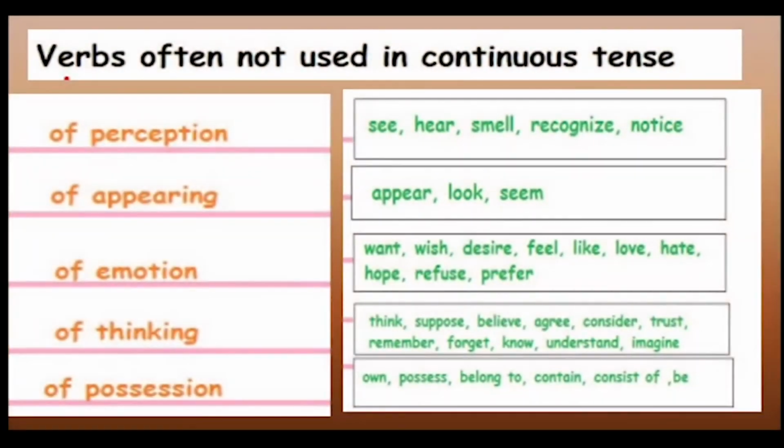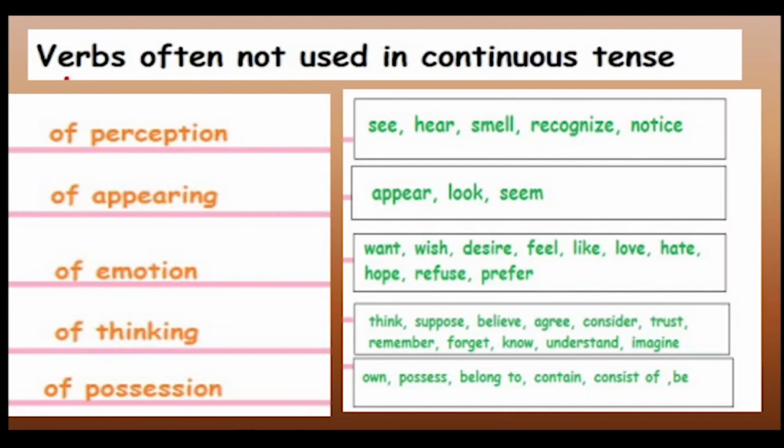Now, this is very important. There are a few verbs wherein you can never use the ing form. That is, you can never write the present continuous form of these verbs when you use them as verbs. Remember this, children. These verbs are verbs of perception, that is, see, hear, smell, recognize and notice.